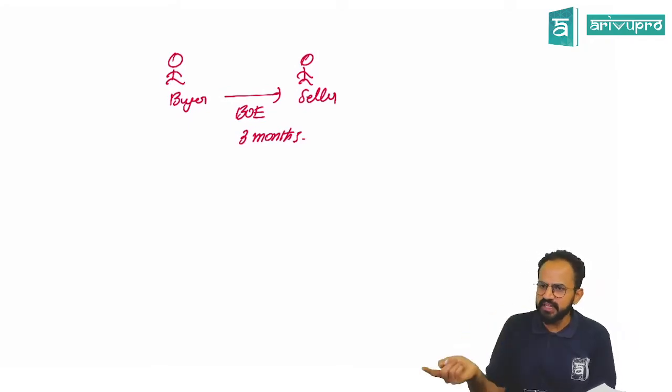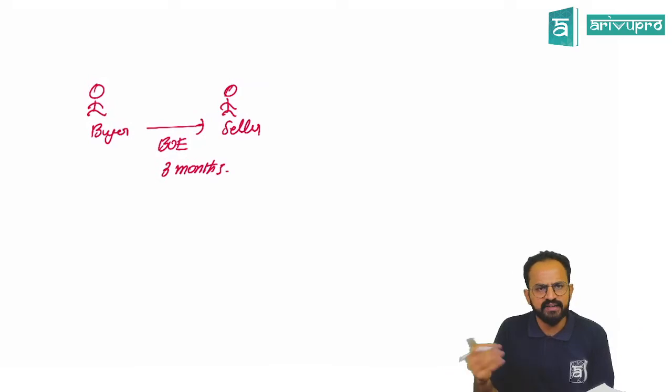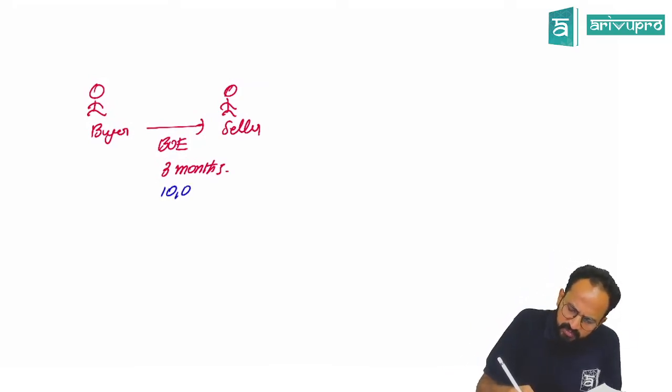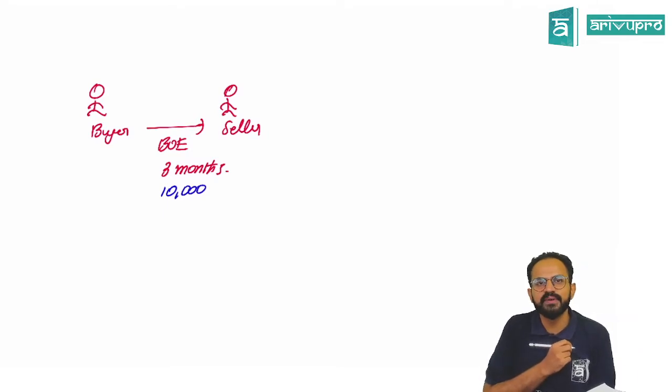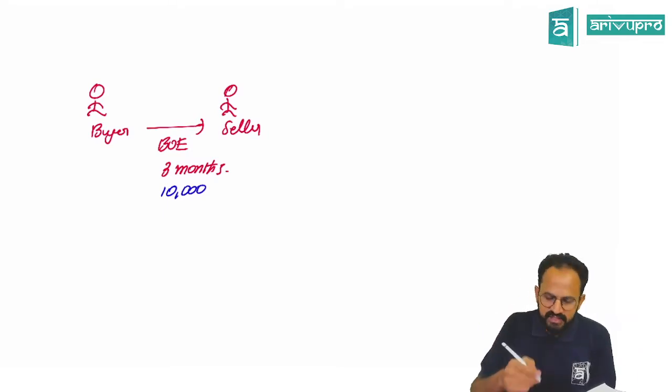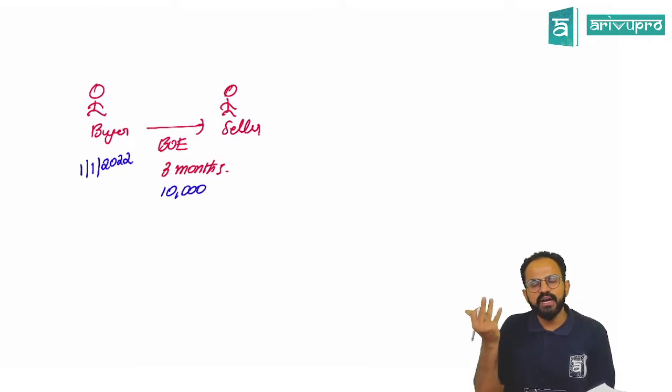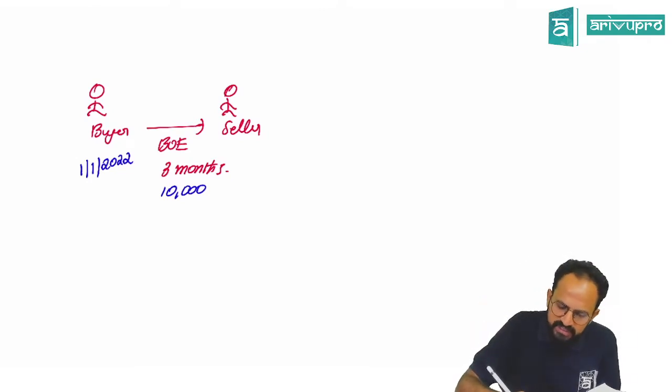He agreed for 3 months sale, but he agreed immediately to give the goods on sale. Now assume the price of this particular thing is 10,000 rupees. Now the seller wants money immediately. He cannot wait for 3 months. Assume the entire transaction happened on 1st January 2022. So what will the seller do?